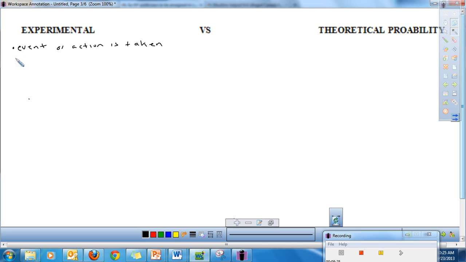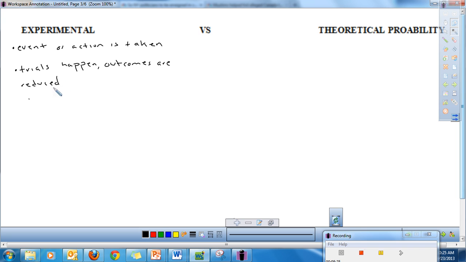So for example, I might ask you, what is the experimental probability of tossing a coin? To find the experimental probability, we'd actually do an experiment. We would flip a coin, or we'd actually do the event or action. Once we've done that, or as we do that, as trials happen, as we actually flip our coin, outcomes are reduced.